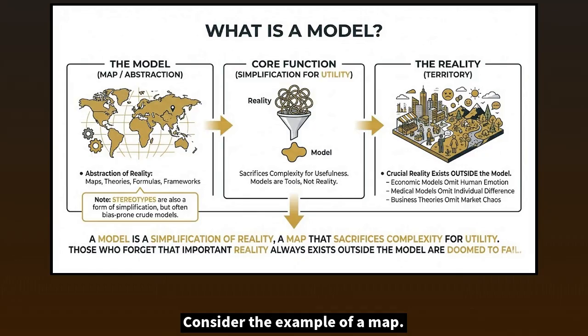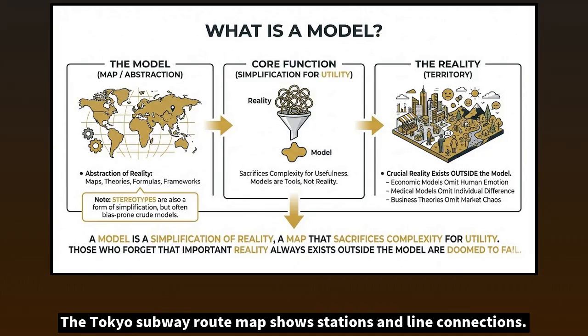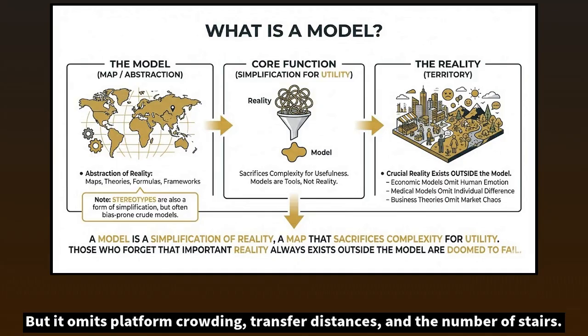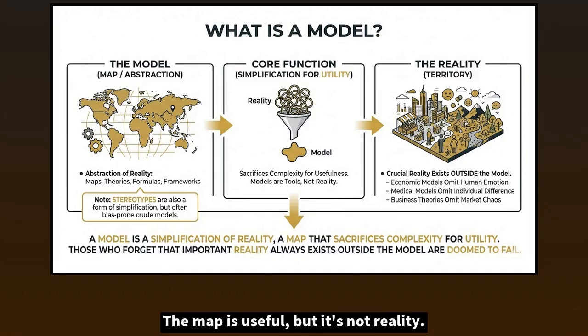Consider the example of a map. The Tokyo subway route map shows stations and line connections. But it omits platform crowding, transfer distances, and the number of stairs. The map is useful, but it's not reality. The same applies to all models.